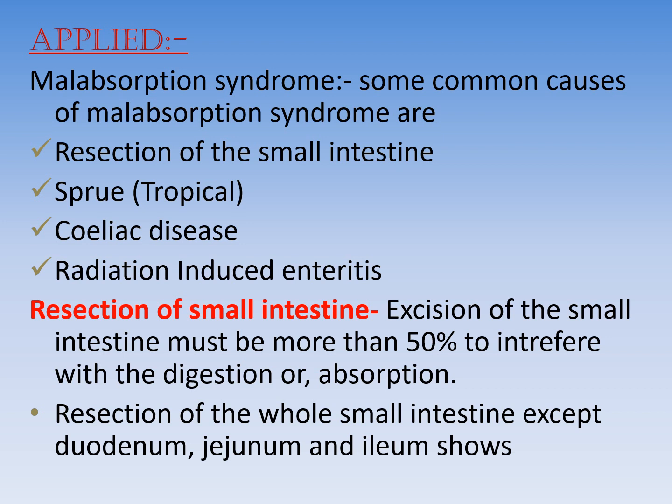Excision of the small intestine must be more than 50% to interfere with the digestion or absorption.